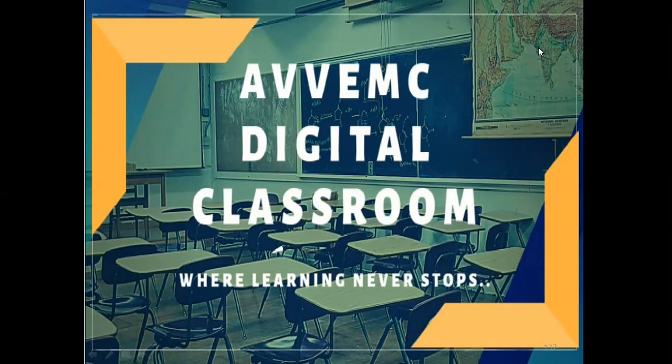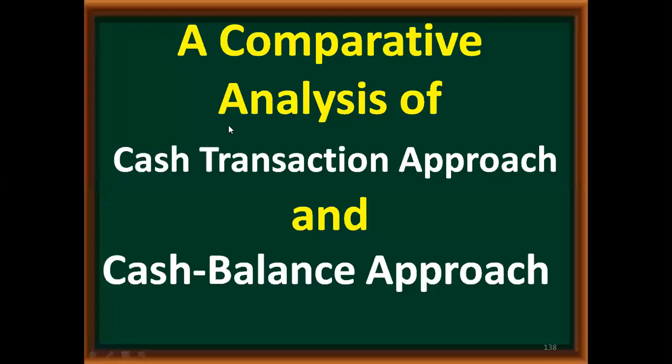We'll see how these two theories are similar and what the differences between them are, and we are going to discuss the Keynesian version of QTM with the help of income and expenditure analysis. So we'll be starting with the comparative analysis of the cash transaction approach and the cash balance approach.